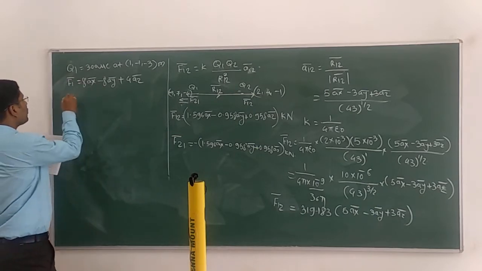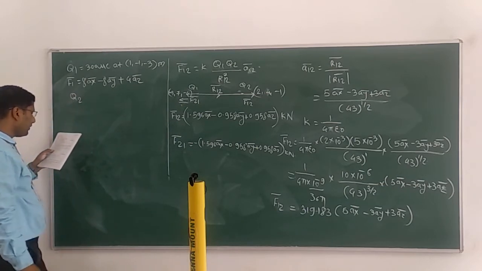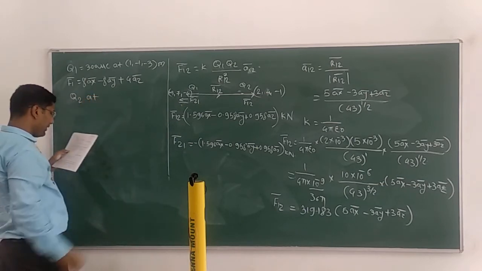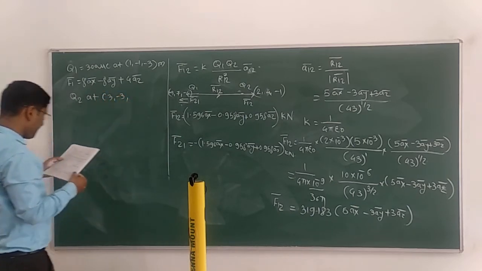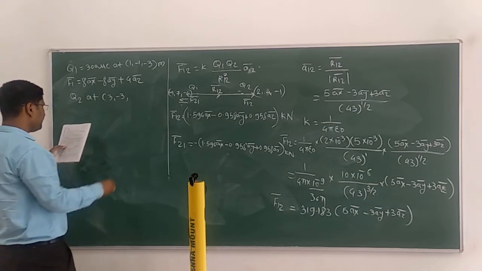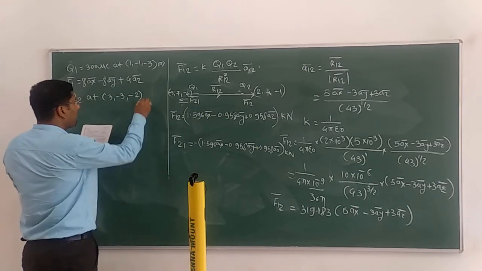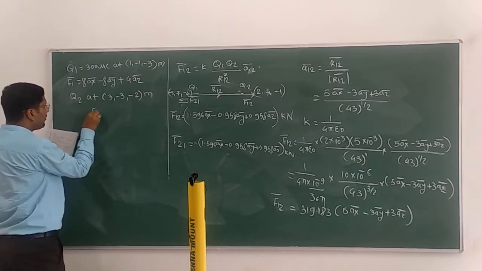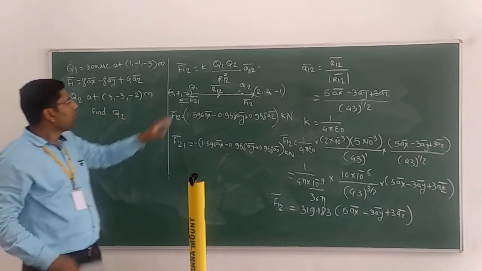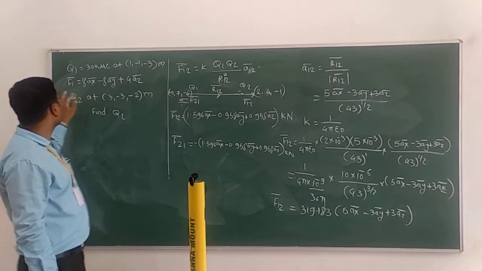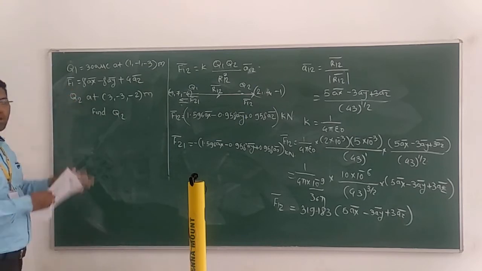Due to the point charge Q2 at (3, -3, -2) meter, find Q2. Now it is somehow reverse. All the values they have given. They have given the value F1 bar, which means F1 bar given means F21.